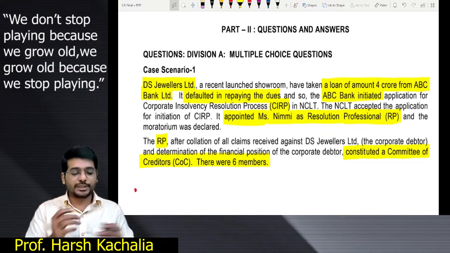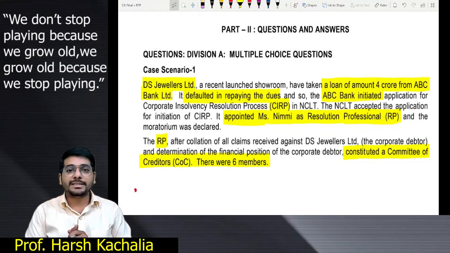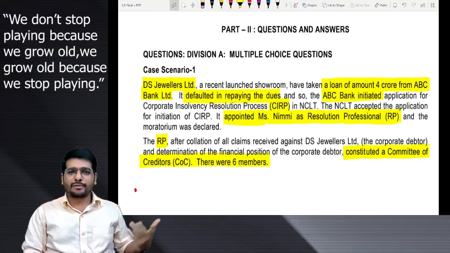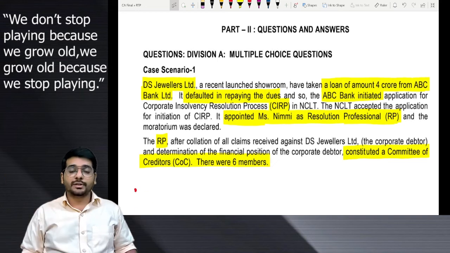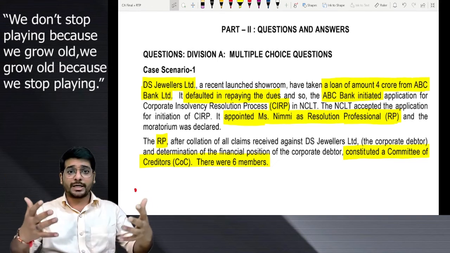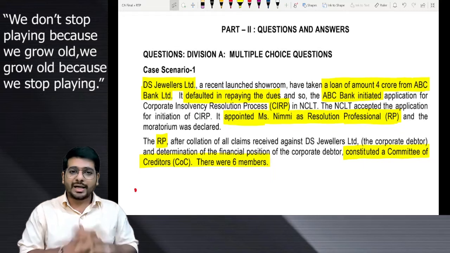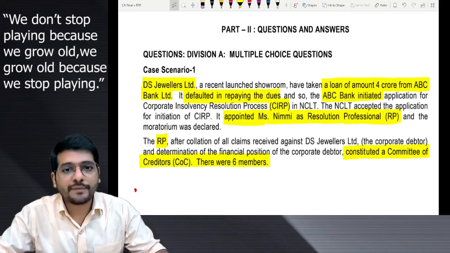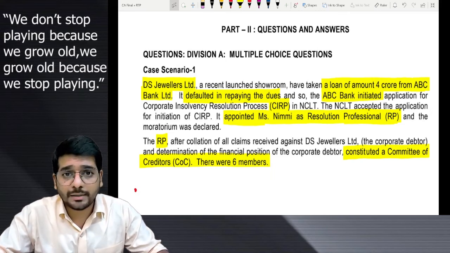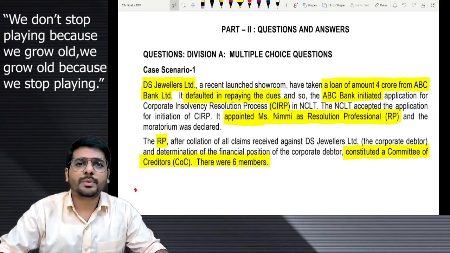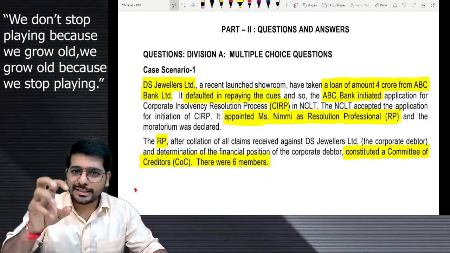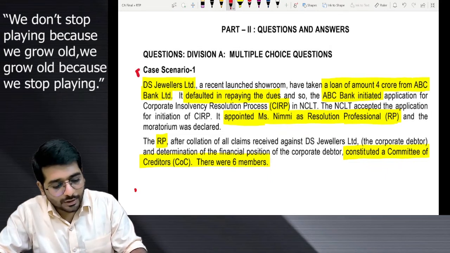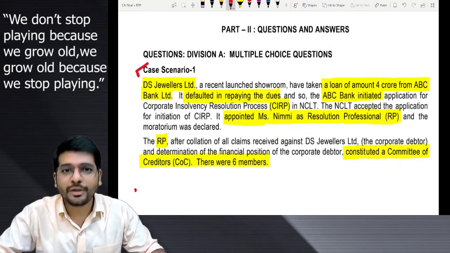Let's start with the first portion in the RTP and that is the MCQ descriptive type. In this MCQ descriptive type, so many things are always given, right? The entire paragraph is given, comprehension types, and you read the entire paragraph, then we identify the answers. I have done it for you already. So what we need to do is read the highlighted portion. To save some time, first you can read the entire RTP paragraph by yourself, and then we will read the highlighted portion over here to understand the synopsis of what they are trying to ask. Let's start. Starting with case scenario number 1 on your screen.